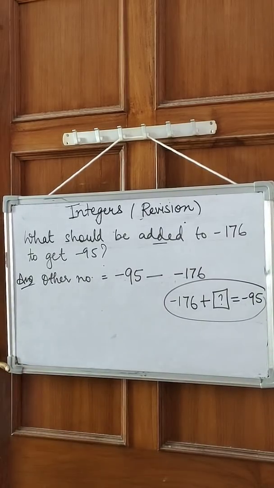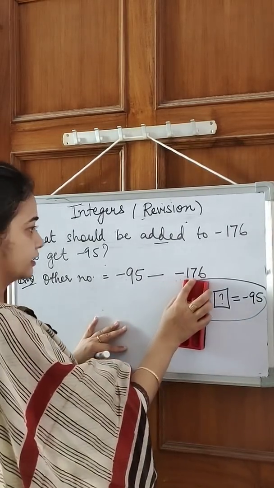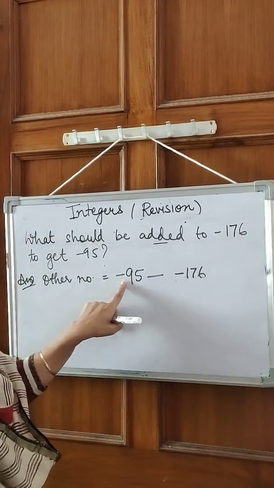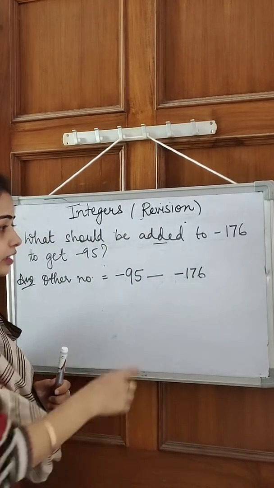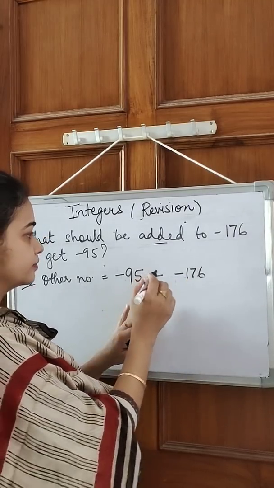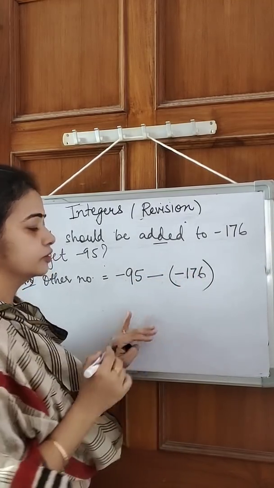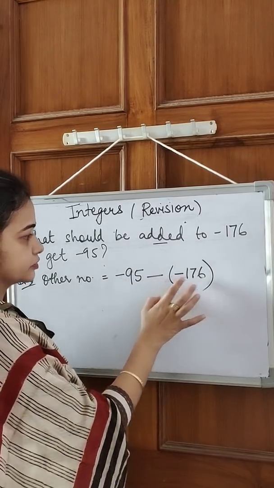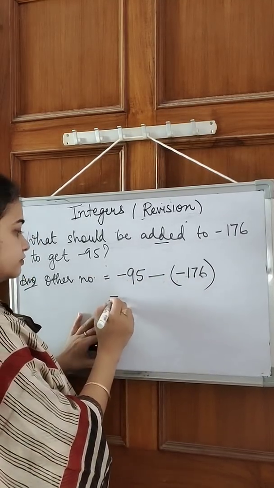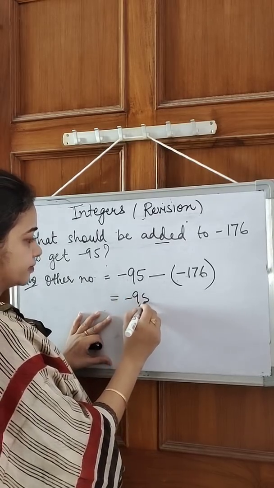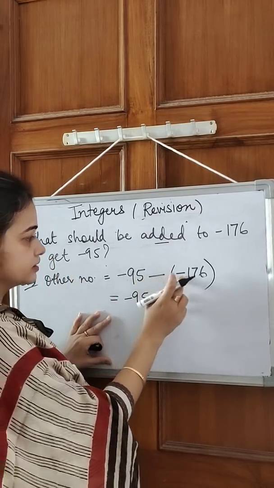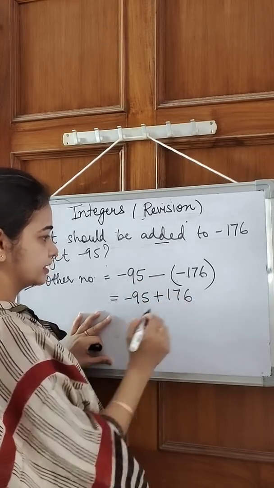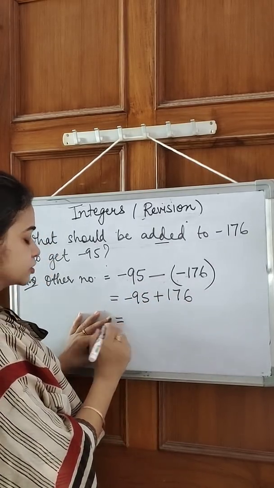Now what you can see here is what I have done: from the answer, subtract. Subtract what? Minus 176. When I am writing two signs together, you always have to put a bracket. So from this, subtract this. Now we'll solve this. Minus 95 will remain as it is. Whenever you have a bracket, you solve the bracket. So minus minus plus 176. Now we can solve this further.